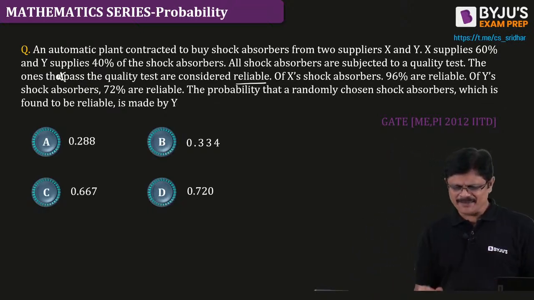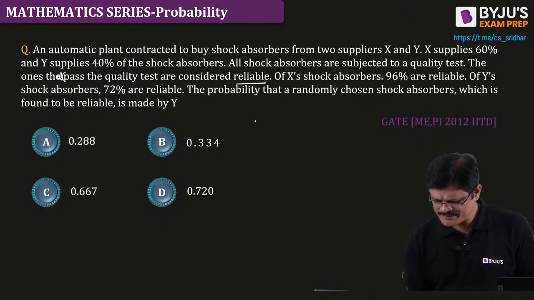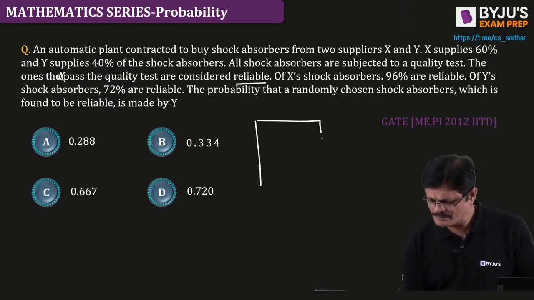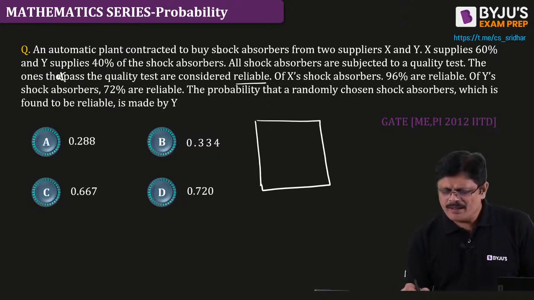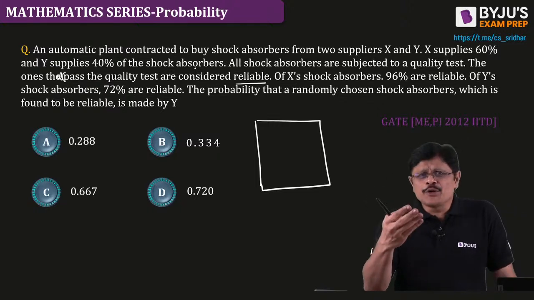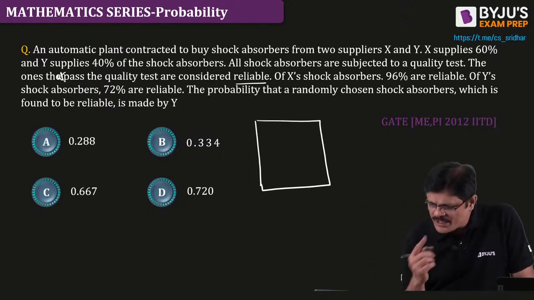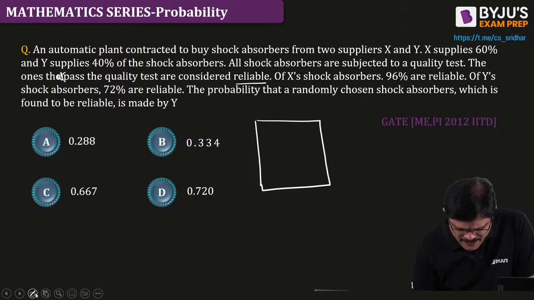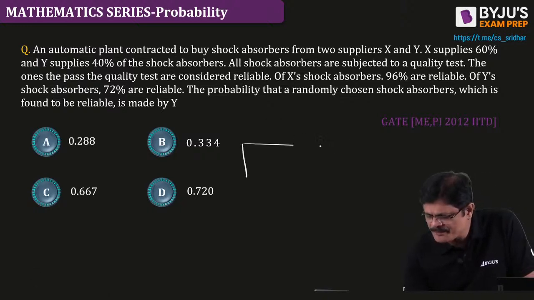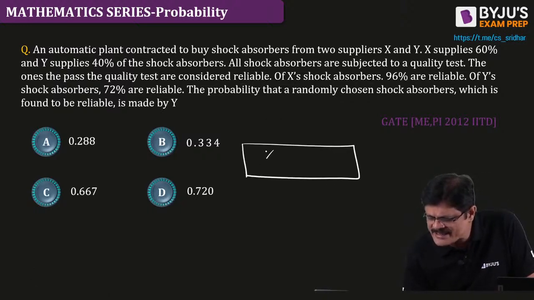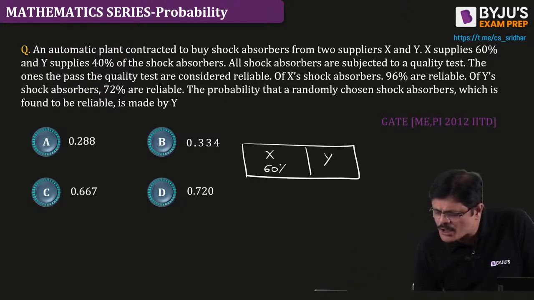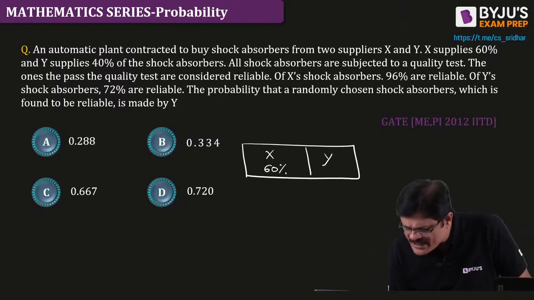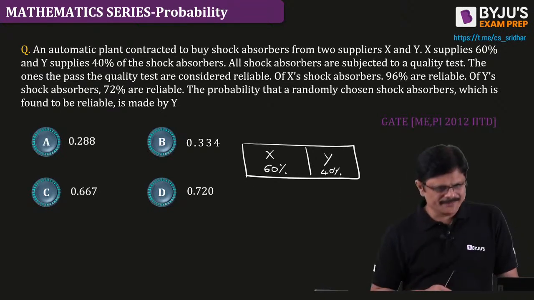Here we are having an automatic plant where they took a contract from two suppliers. So here there are two suppliers, one is X and one is Y. X supplies 60% of the shock absorbers. Y supplies 40% of the shock absorbers.